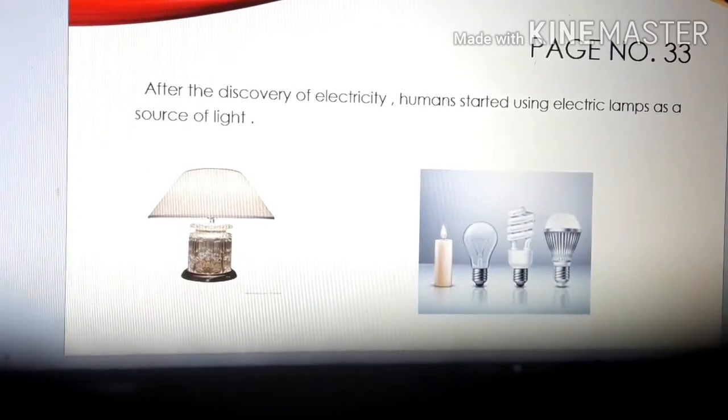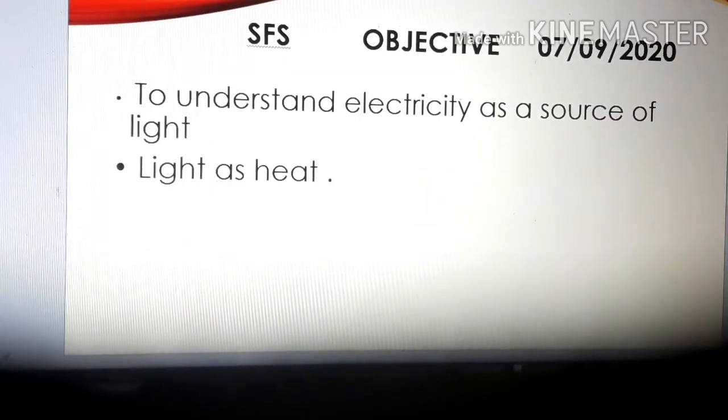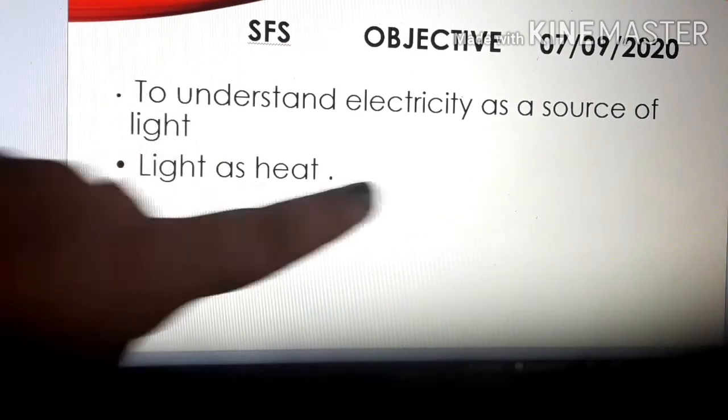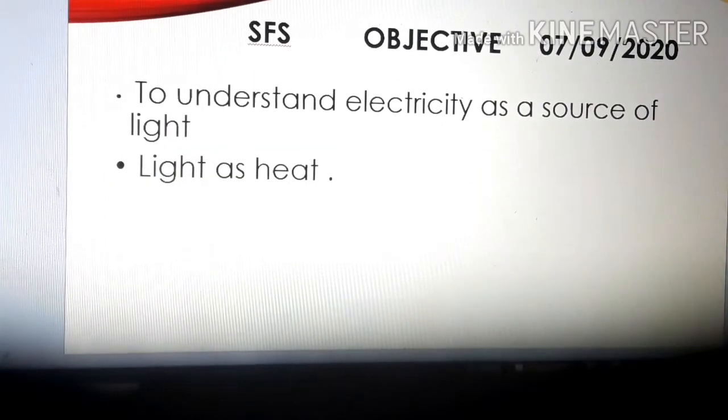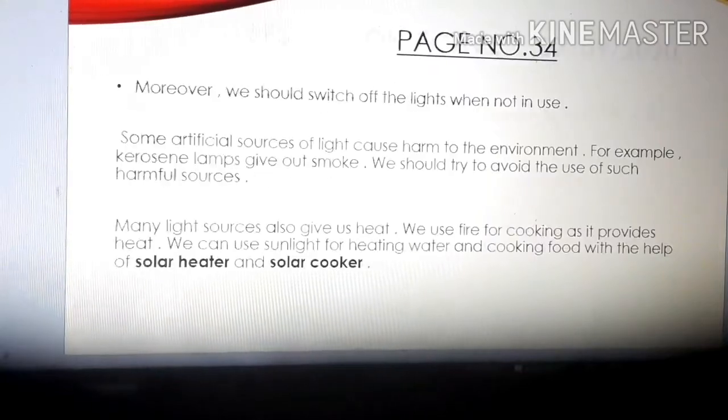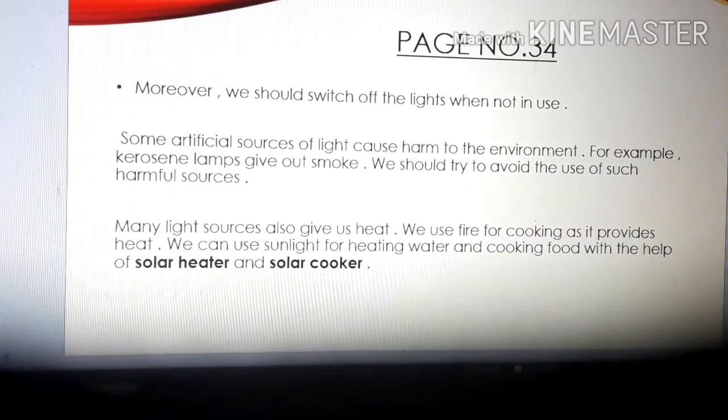Clear? So the objective of the class is, children, today we will understand electricity as a source of light and light as heat. Let's start. Take out page number 34 of your book, children.